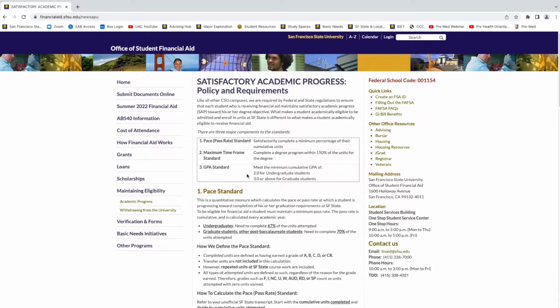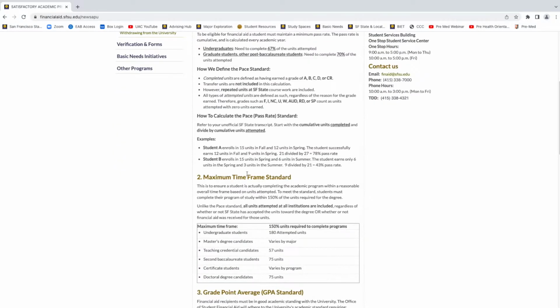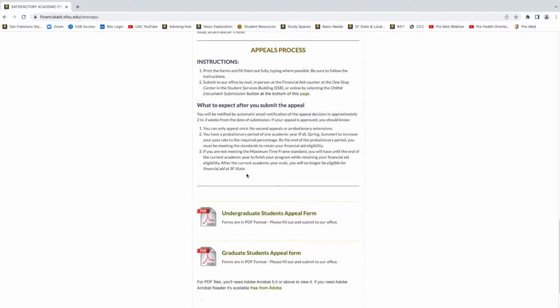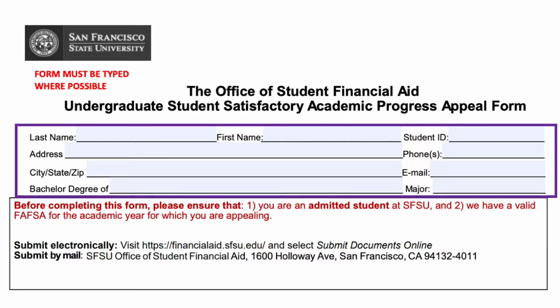The SAP appeal form can be found on the Office of Student Financial Aid's website at the bottom of the Maintaining Eligibility section. Simply click on the Undergraduate Student Appeals form to load the document. This is a fillable PDF form and must be typed where possible. In the top section, you will fill in your personal information.